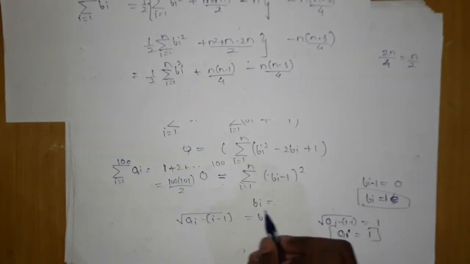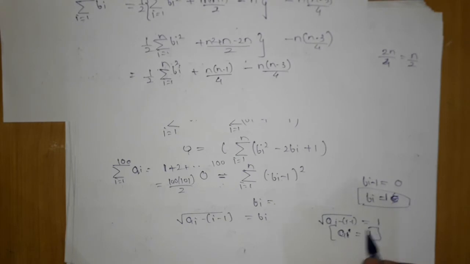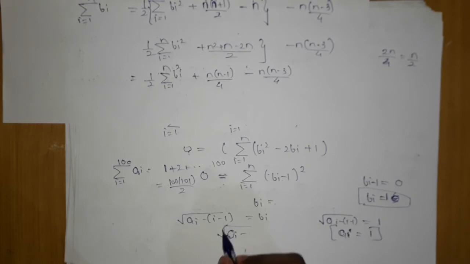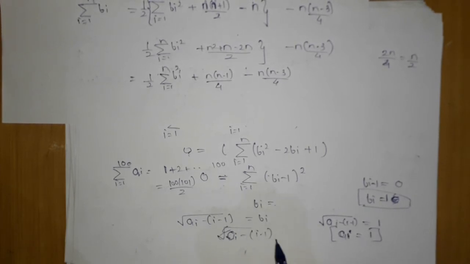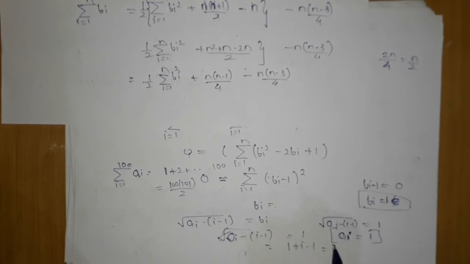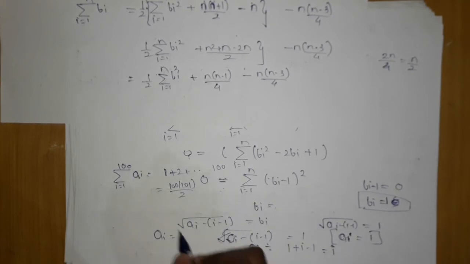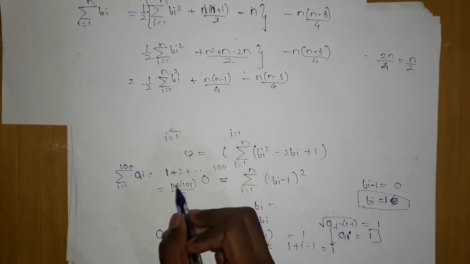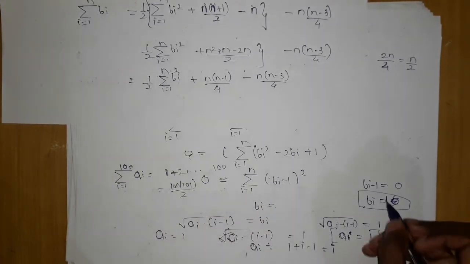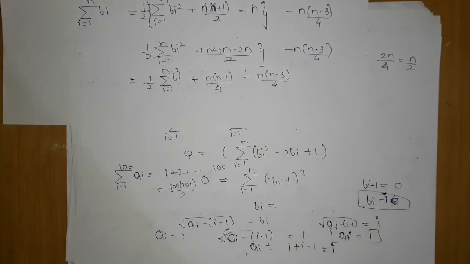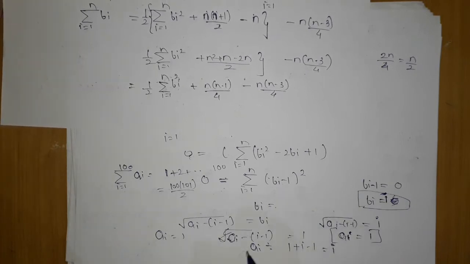Okay, bi we put here, 1 square will become 1 only. Then listen, under root ai minus (i minus 1), we will move here, it is 1. Then when I move it, 1 plus i minus 1 will become i. So ai is equal to i. When I put ai equals i, it will open 1 for 1, 2 for 2, and so on till 100, 100 into 101 upon 2. Sorry, my mistake, it is 1 here, it will be i. Okay, so we came to know this answer.